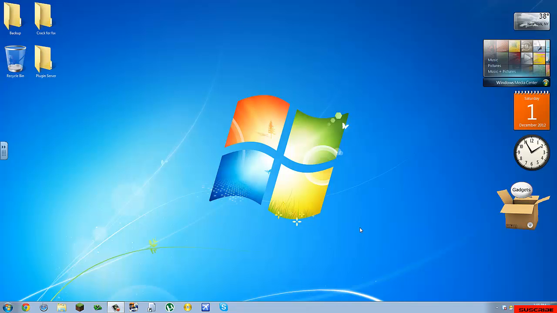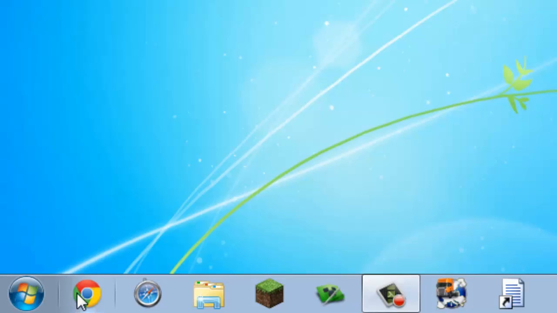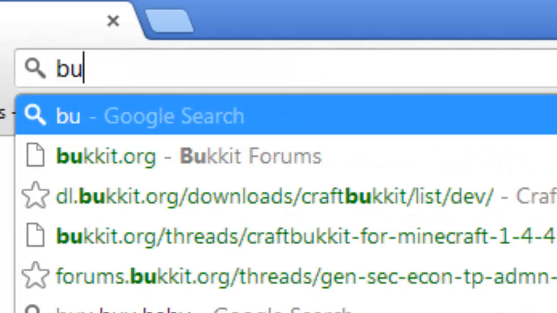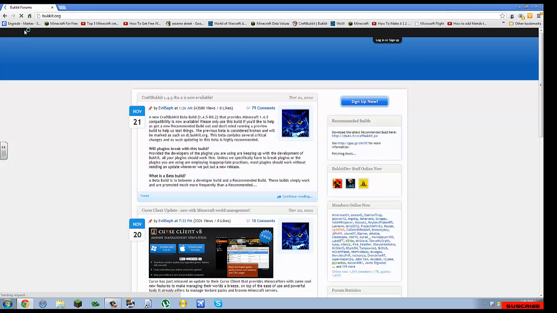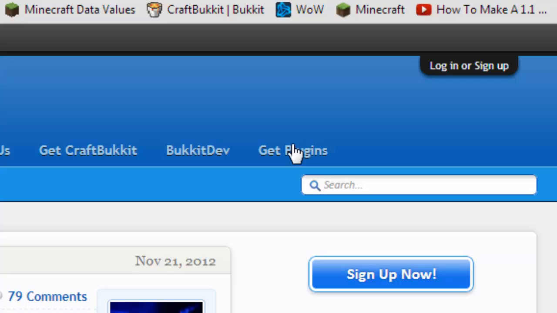So first, I'm going to go to my web browser. Today I'll be using Google Chrome. When your Google Chrome or any other internet browser opens, you can just go to bukkit.org. The link will be in the description, and then you want to click Get Plugins.